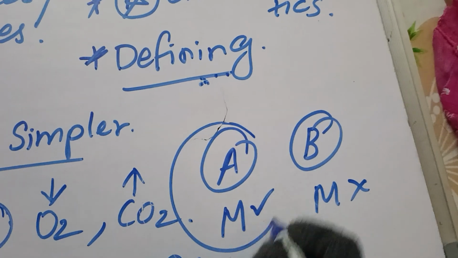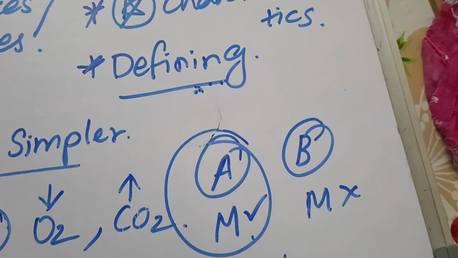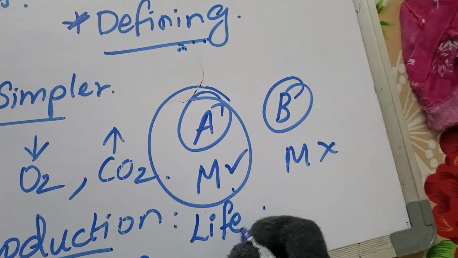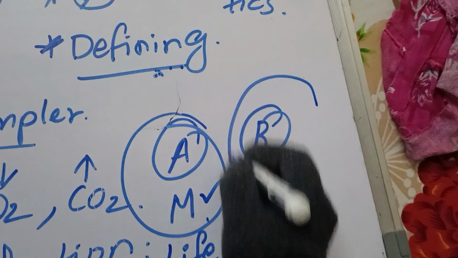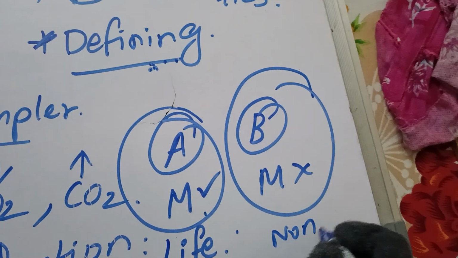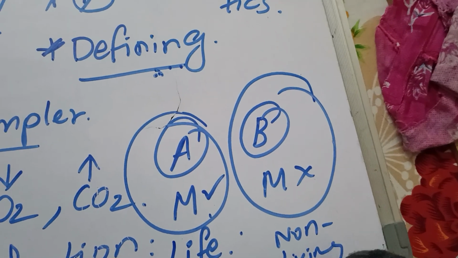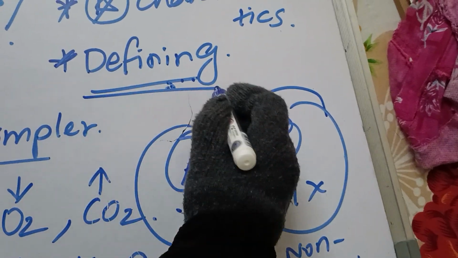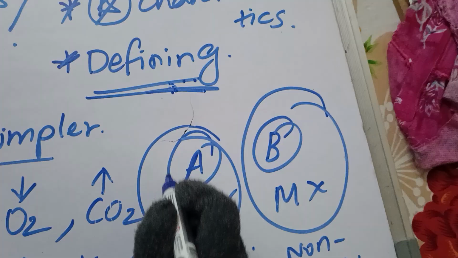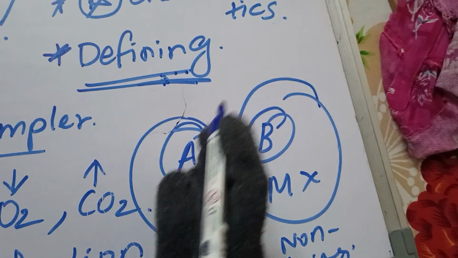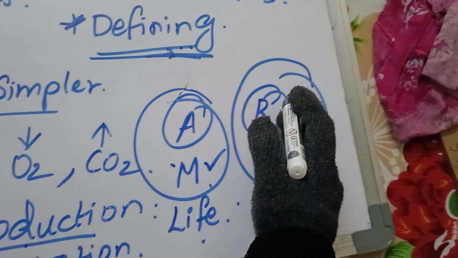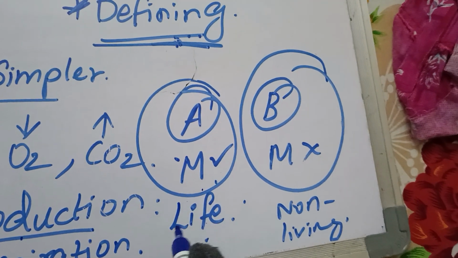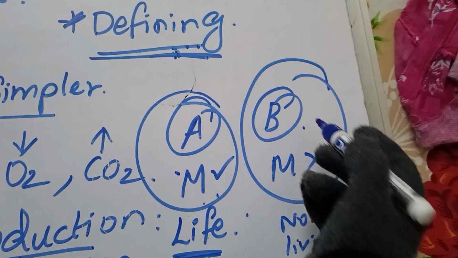That means substance A is having life. Substance A is living and substance B is non-living. Clear? So it is going to define living things, what is living and what is non-living. Clear? So whichever shows metabolism is living, whichever does not show metabolism is non-living.